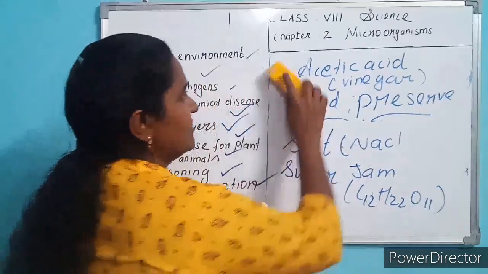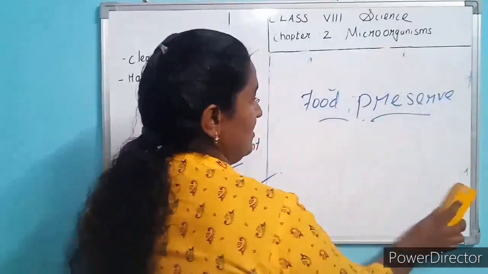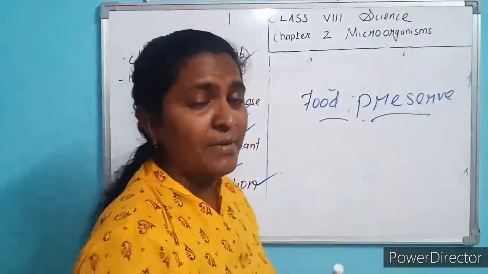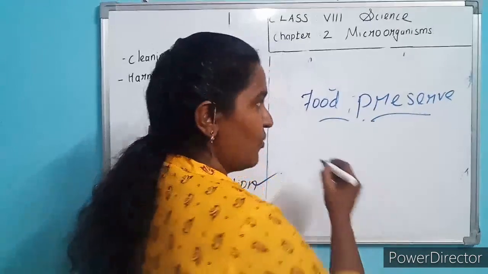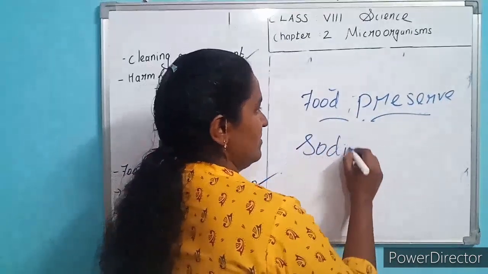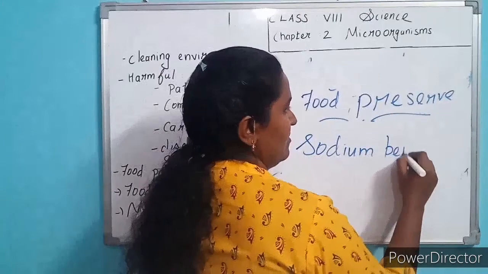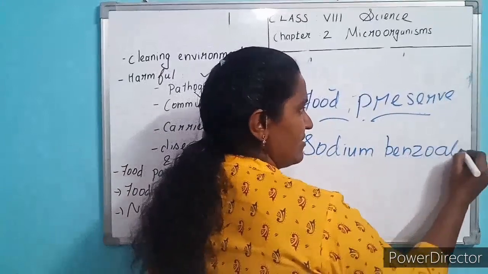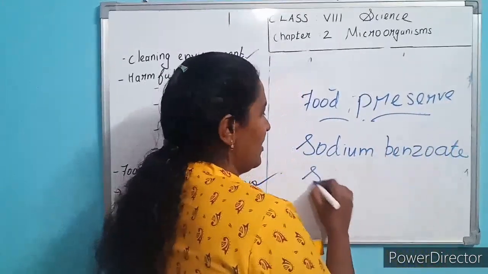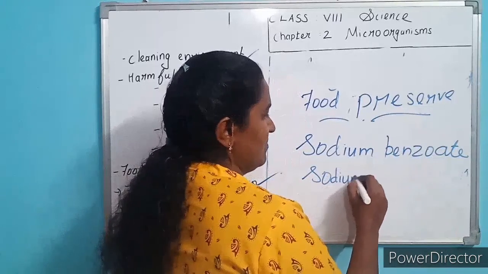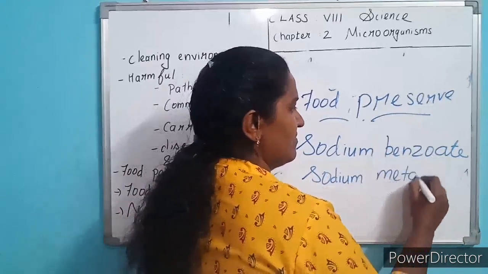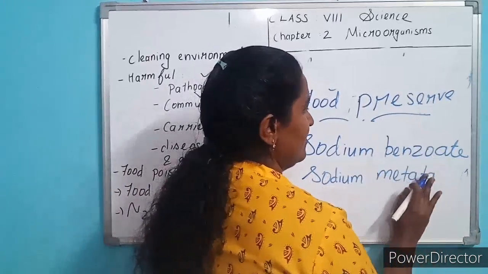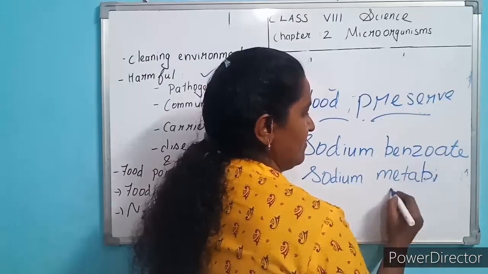And besides this, some chemical preservatives are there: sodium benzoate, sodium metabisulfite.